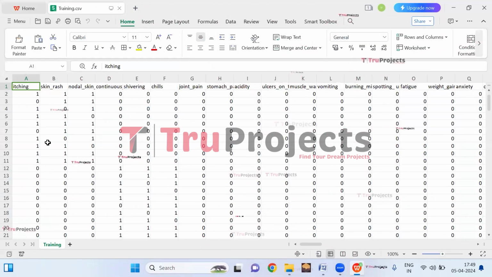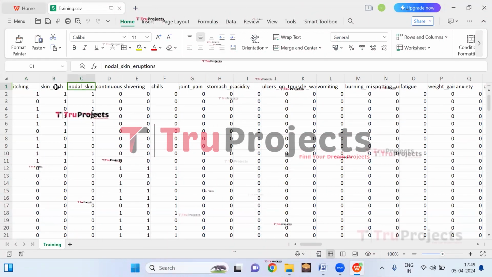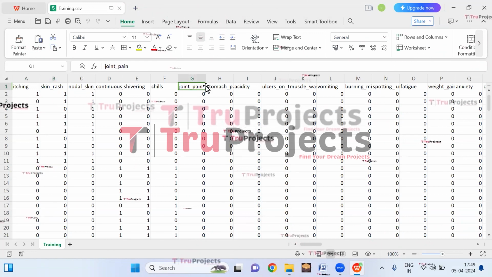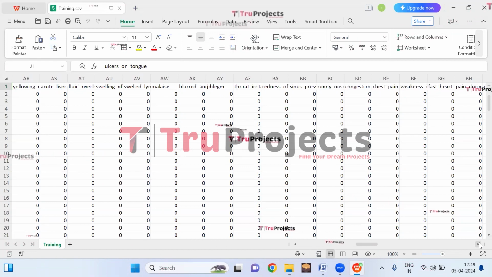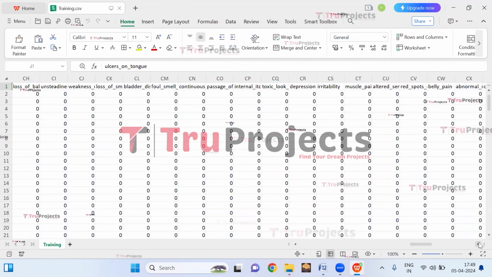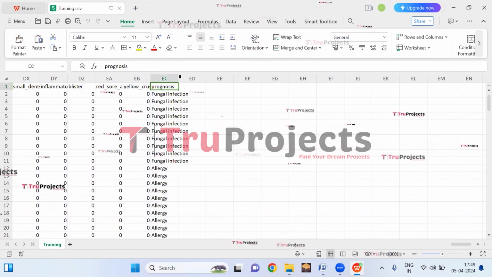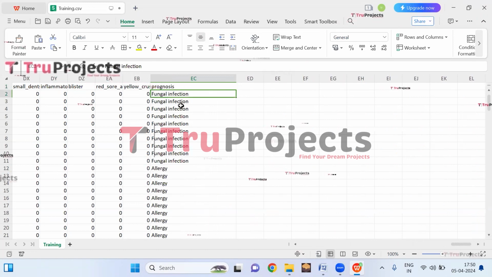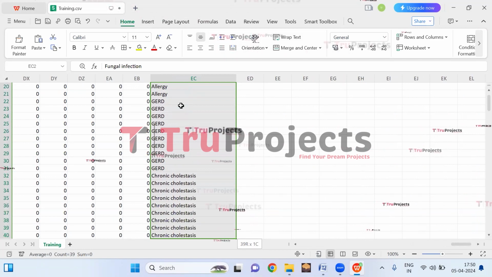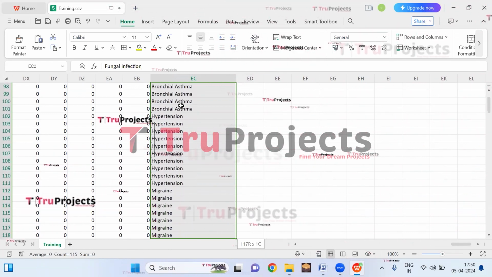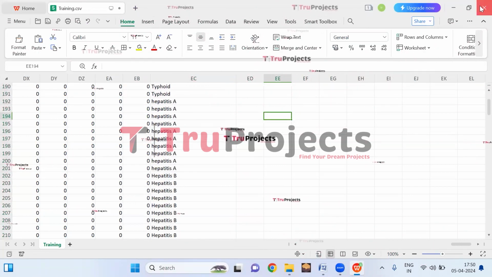So this is the training dataset, and here we have the different symptoms. Here we can see various symptoms, and based on these symptoms, we will predict the disease. And here we have the prognosis. We have different prognoses. Based on the symptoms, we will predict the type of the disease. So this data set is used to train the models. Now close this data set.